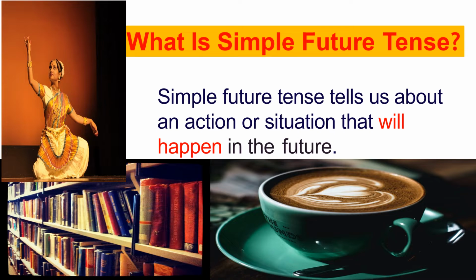So I will become a dancer when I grow up. I will read all the books that are there in our library. I will drink a coffee in the evening. So all these three sentences are in a simple future tense. कि मैं बड़े होकर क्या बनूंगी? I will become a dancer.